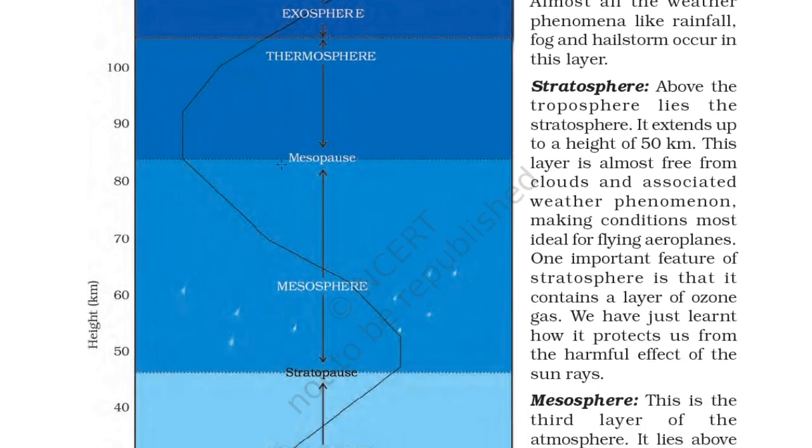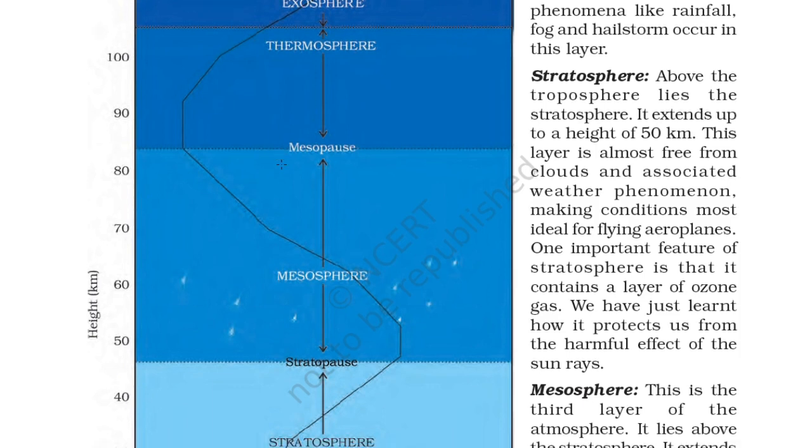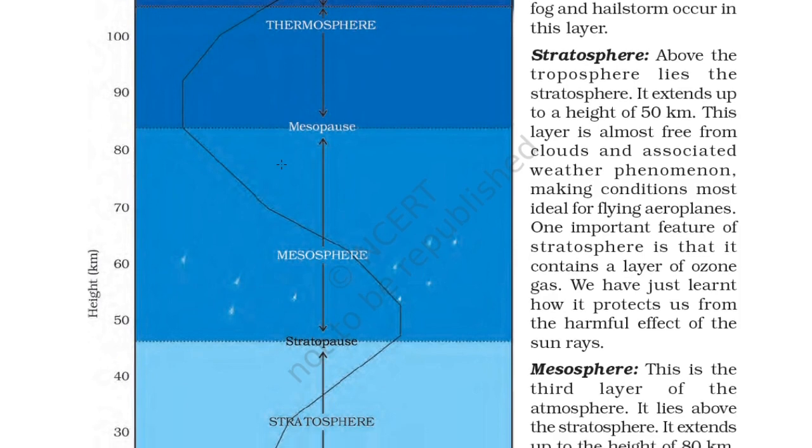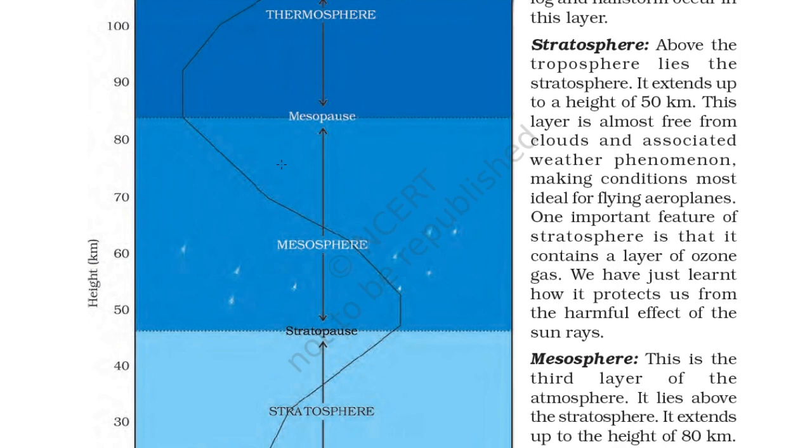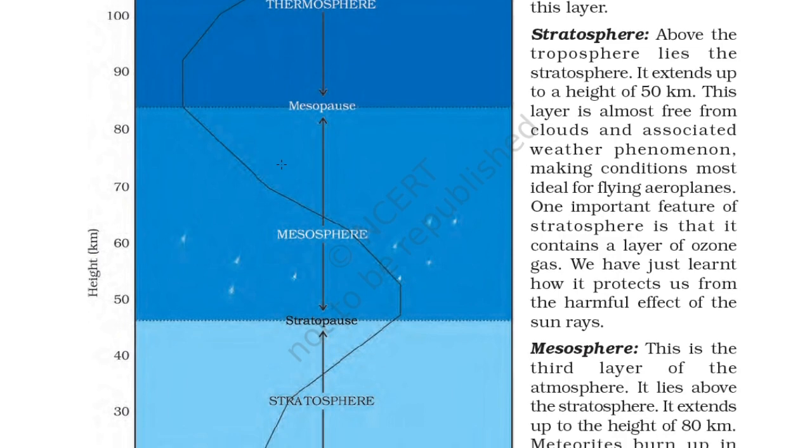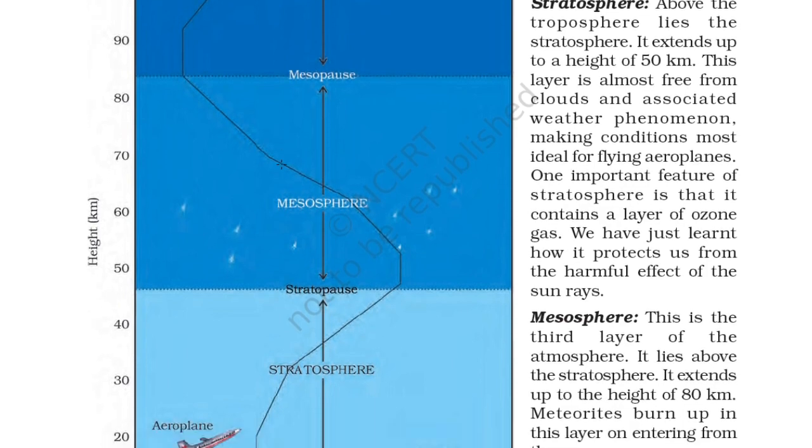Stratosphere. Above the troposphere lies the stratosphere. It extends to the height of 50 km. This layer is almost free from cloud and associated weather phenomena, making condition most ideal for flying aeroplanes. One important feature of stratosphere is that it contains a layer of ozone gas. We have just learned how it protects us from the harmful effects of the sun rays. So ozone layer helps us from the harmful effects of the sun rays.